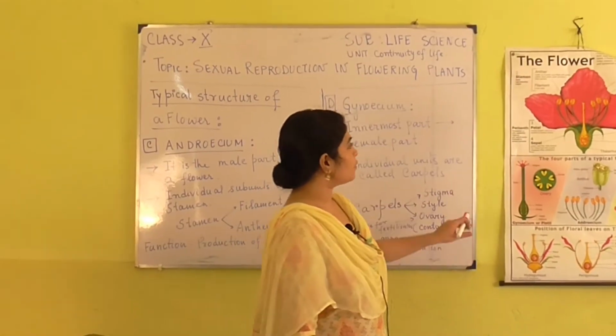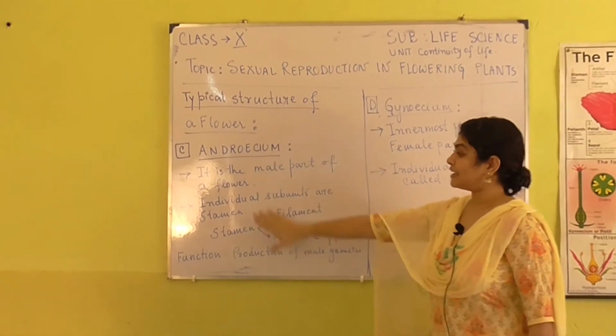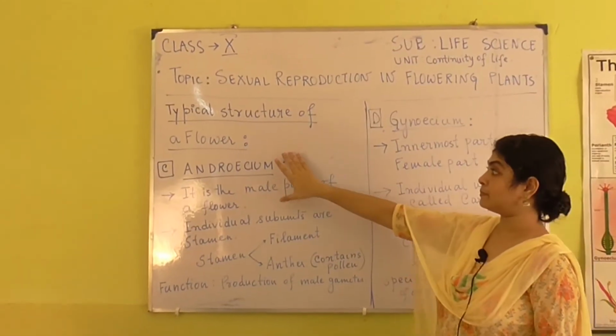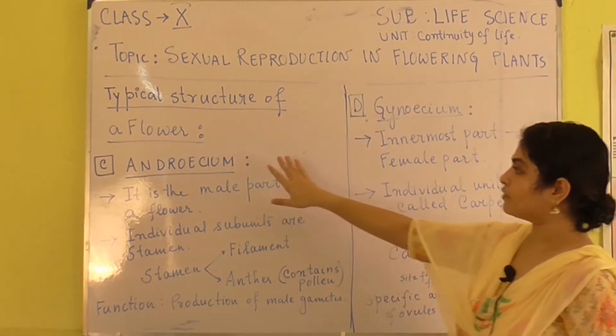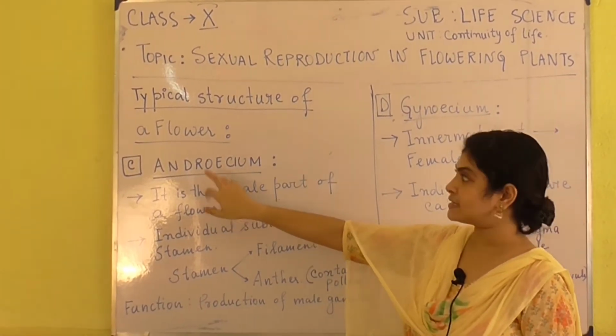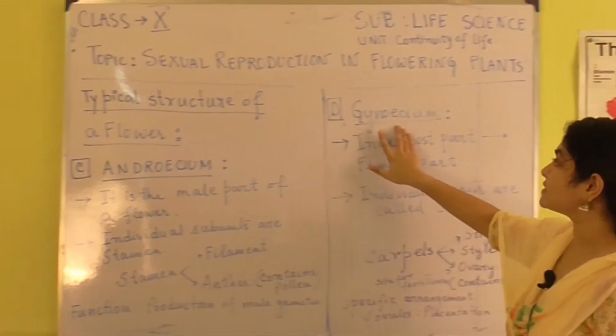Now we are going to come to the essential whorls of the flower, the whorls which are basically involved in the reproduction of the flower. One of the essential whorls, as I have already said, is the androecium, and the other is the gynoecium.